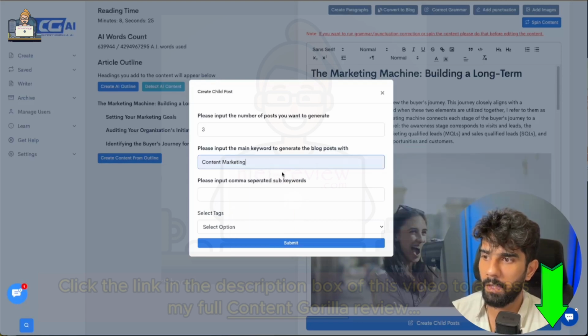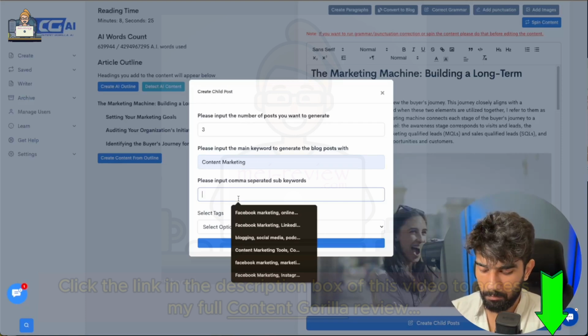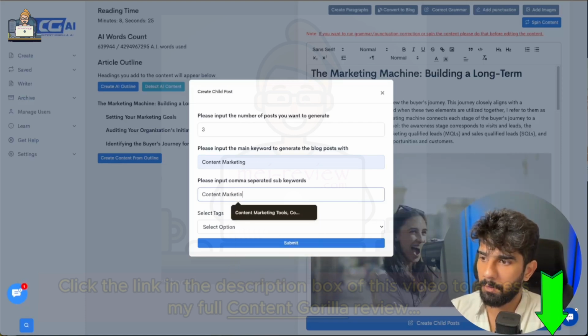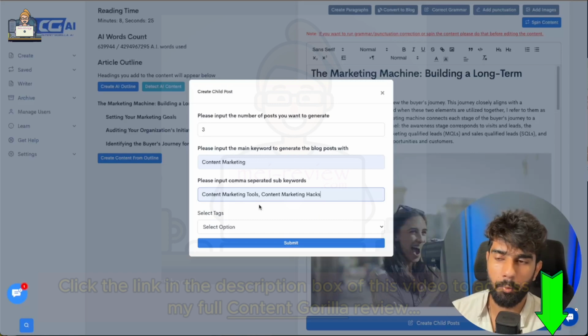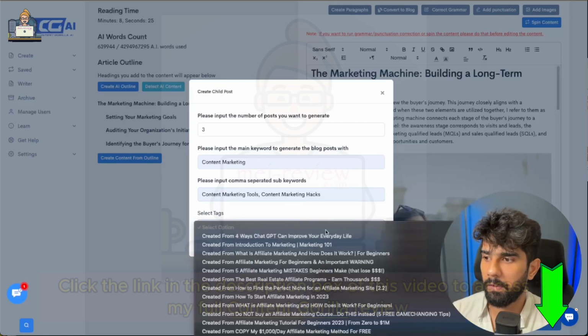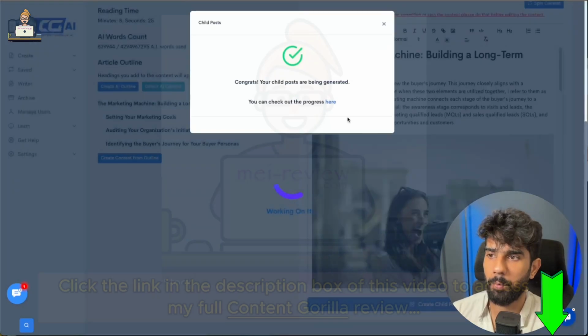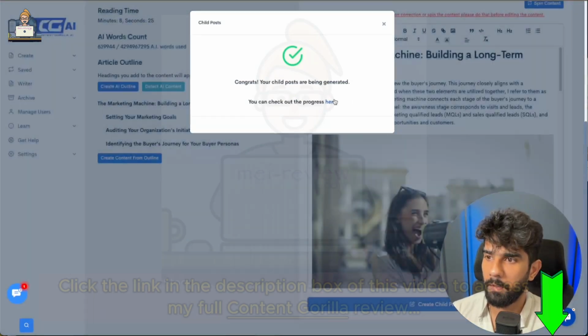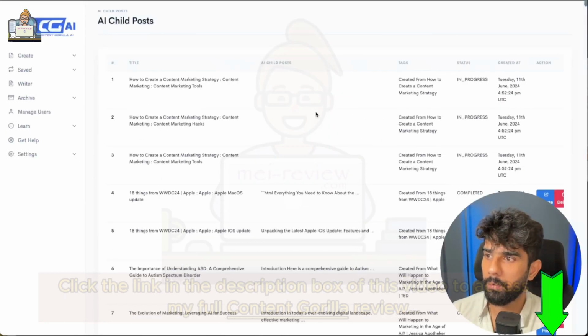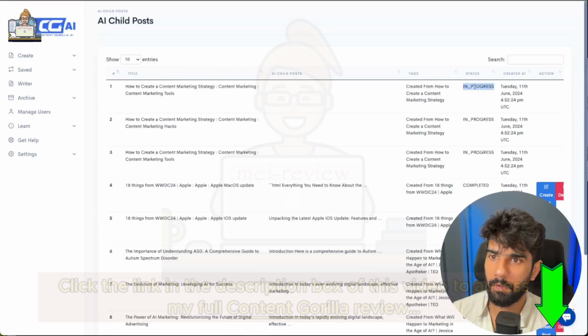And then I'm gonna enter the main keyword that I'm aiming to rank for. And then I'm gonna add some more relevant keywords that I would like it to incorporate into the content it's creating. I'm just gonna select a tag quickly. This is basically just for me to identify which video the content was created from. And let's go here. And as you can see, it's currently in progress. So let's give it a few seconds and I'm gonna be back after that.